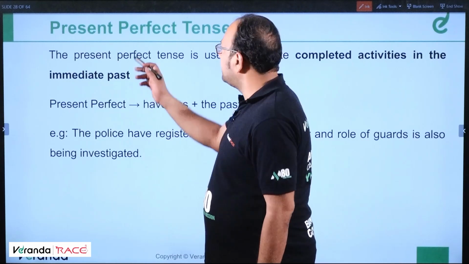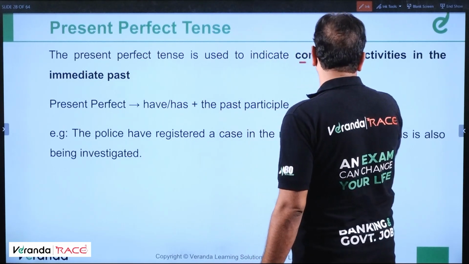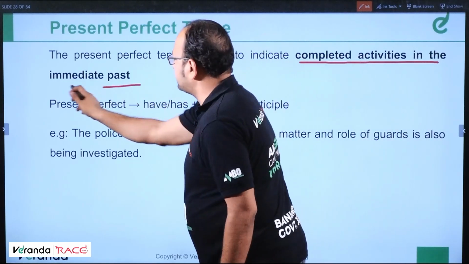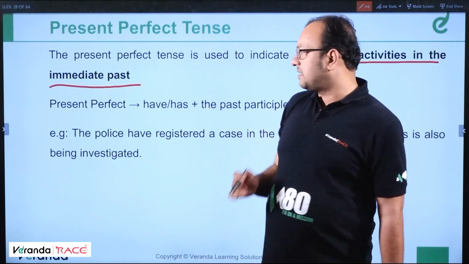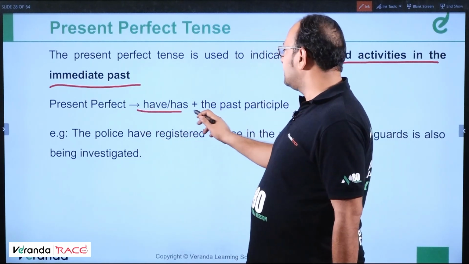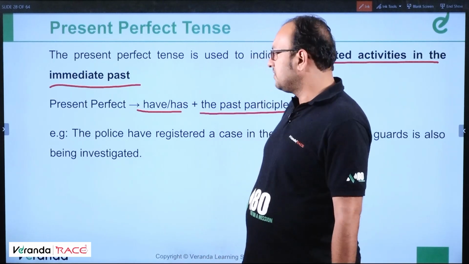Okay, now we'll discuss present perfect tense. The present perfect tense is used to indicate completed activities in the recent past or immediate past. For example, have, has plus the past participle. For example, have done, has done, this way.